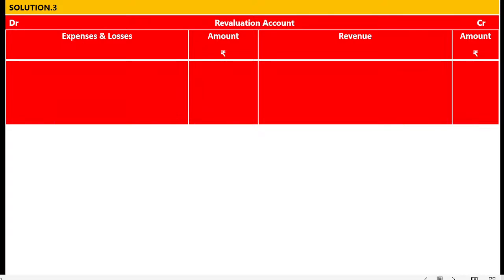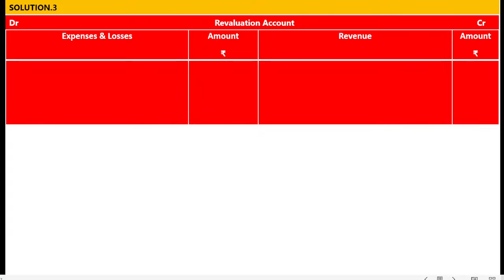But as per the England accounting system or British accounting system, the rules of debit and credit and types of account involved are like this. Revaluation account is a nominal account. PDD is a personal account. Provisions are the personal account representative accounts. So when there is increase in the PDD, there may be a loss. Debit the expenses and losses. That's why revaluation account debit. Increase in the PDD, personal account credit the giver. So that's why journal entry is revaluation account debit to PDD.